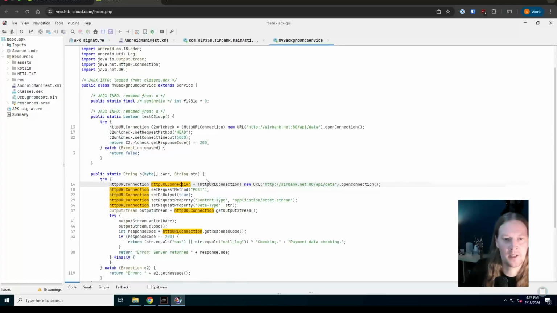So next up, we're seeing the same sort of thing again to the same domain. This time around, it's sending a POST. It's setting the data type to be application octet stream, just like a raw data stream, and it is sending that data out.